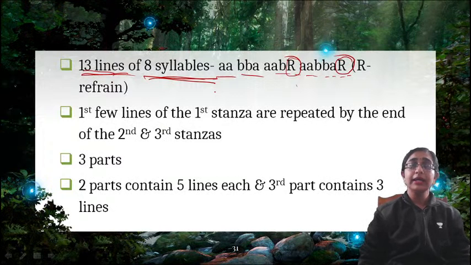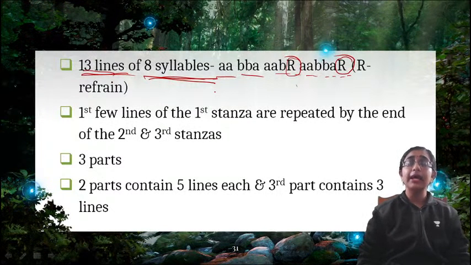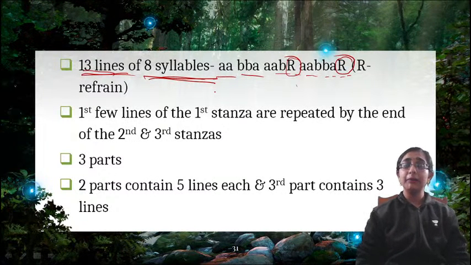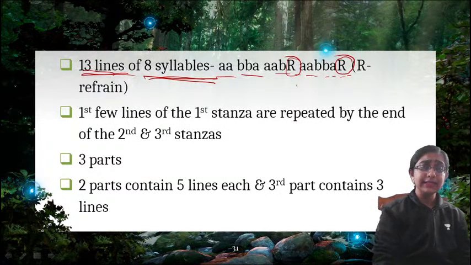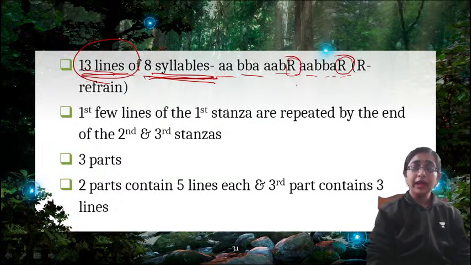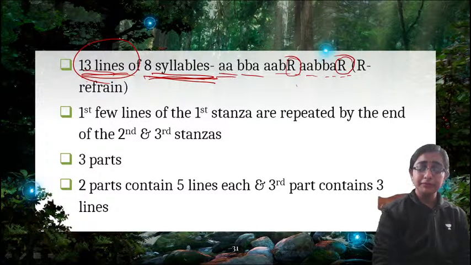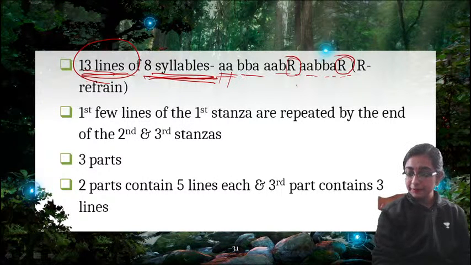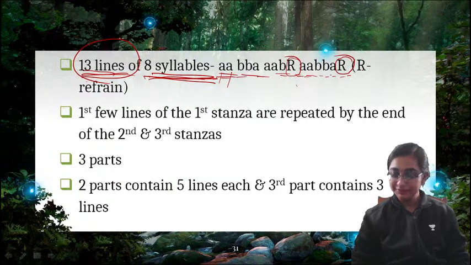As I have told you, in Dido's Lament there is the famous refrain, 'Remember me, but ah! forget my fate,' and this line occurs a number of times in a single poem. That is refrain. So here you can see that rondeau is a stanza of 13 lines of 8 syllables. This is the rhyme scheme AA, which means the first line and second line will rhyme. Then BBA, AABR and AABBAR. So that is the refrain.